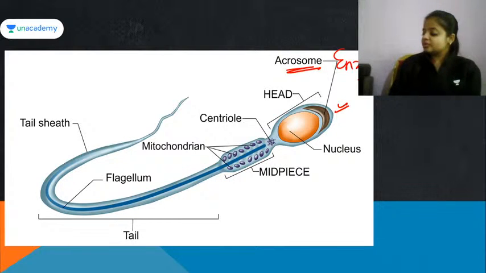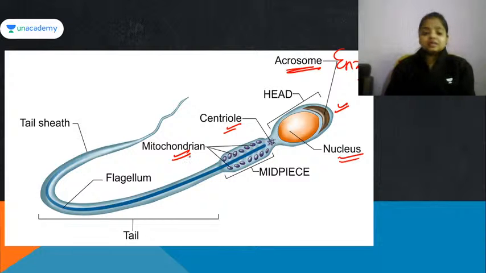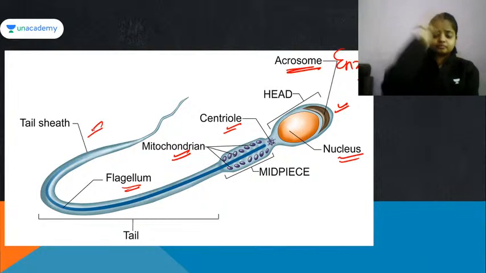Fine. Above the acrosome there are enzymes. Then there is a head portion. Inside the head portion, the next part is the nucleus, which actually contains the chromosomes. Then comes the middle piece. The middle piece has the centriole and mitochondria. The function of mitochondria is to provide energy. Then comes the tail portion. The tail has flagella, and the outer tail sheath helps in the movement of the sperm.